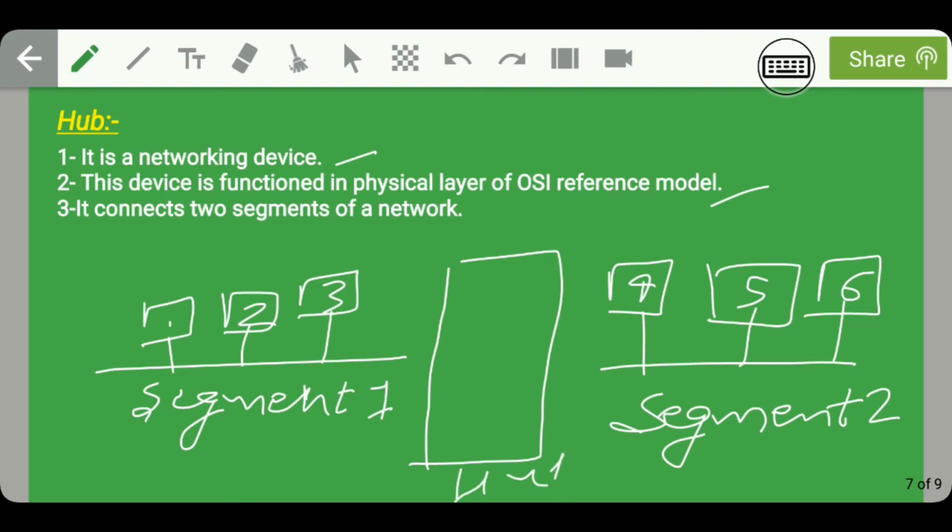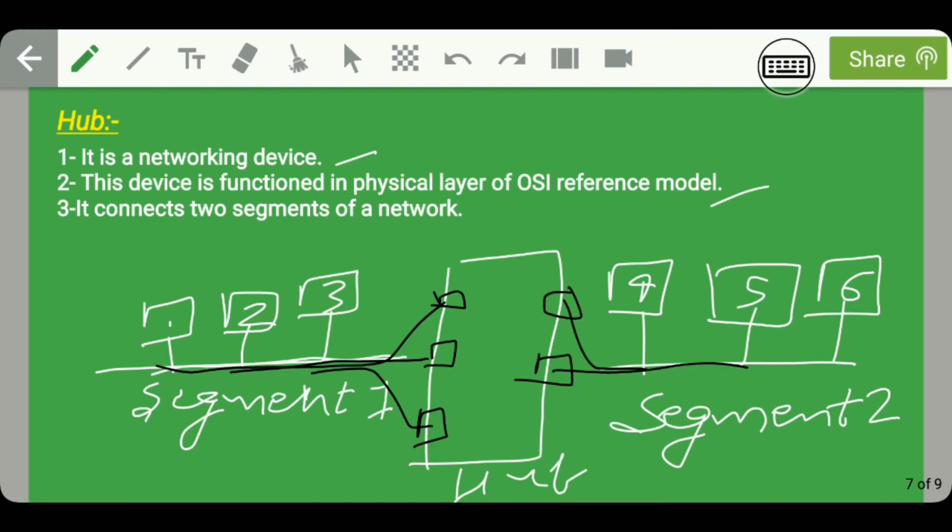So all these systems are connected to the hub individually. That means that the first system is connected to the first port in the hub, second system is connected to the second port in the hub, and the third system is connected to the third port in the hub. Similarly, fourth system is connected to the fourth port in the hub, fifth system is connected to the fifth port in the hub, and the sixth system is connected to sixth port in the hub. So how does data transmission take place when we have used the hub in our network?